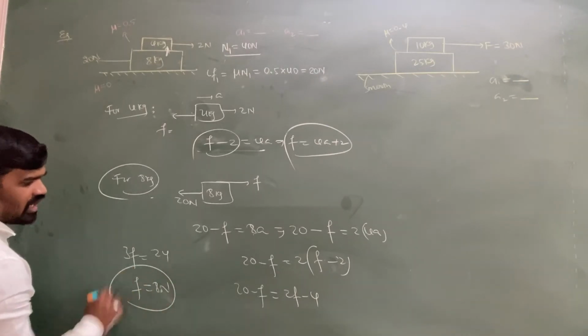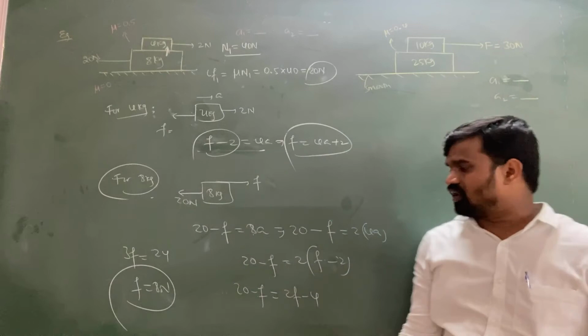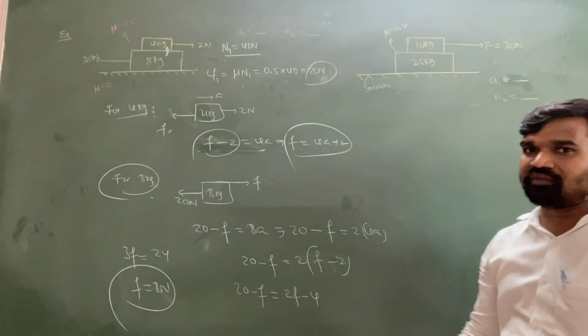F equal to 8 Newtons is less than 20 Newton. So the static friction we got is less than the limiting friction, so both the blocks have common acceleration.